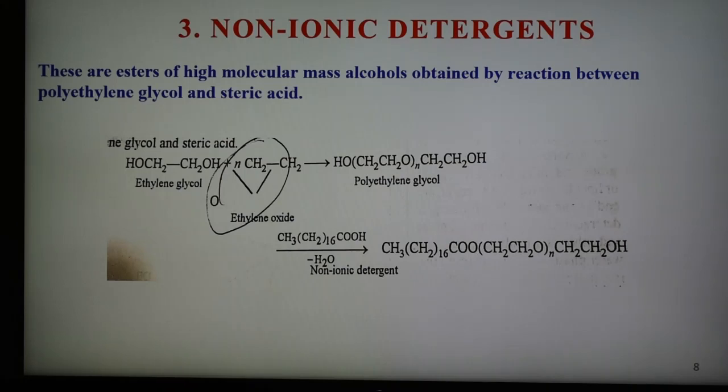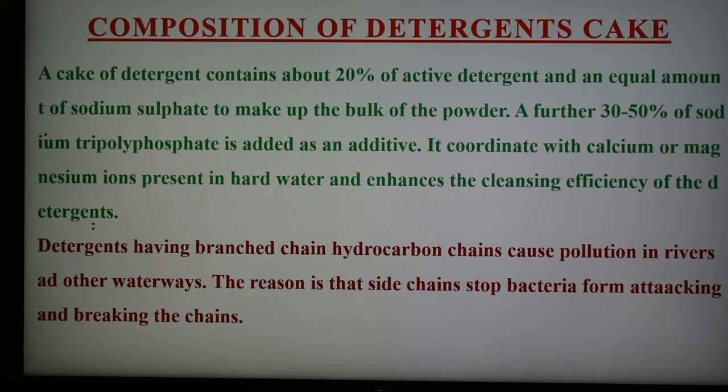Some liquid dishwashing detergents are of the non-ionic type. An example is the liquid dishwashing detergent of this type, that is, the non-ionic type. So these three are the synthetic detergents: anionic, cationic and non-ionic detergent. And important, the next slide is the composition of this detergent cake.